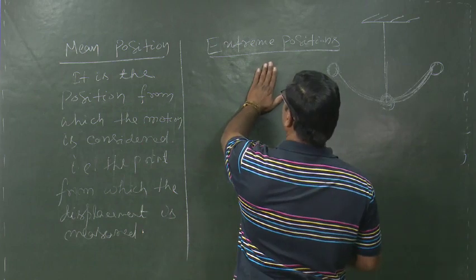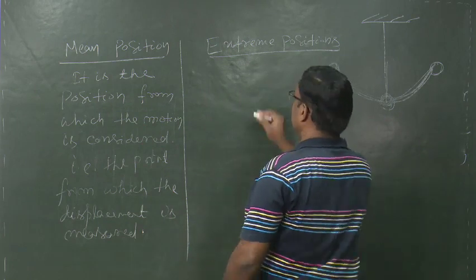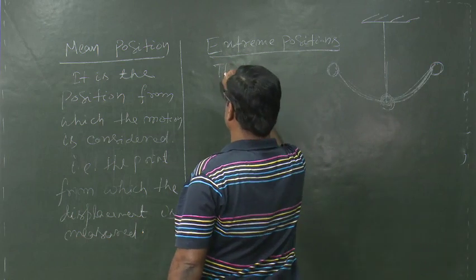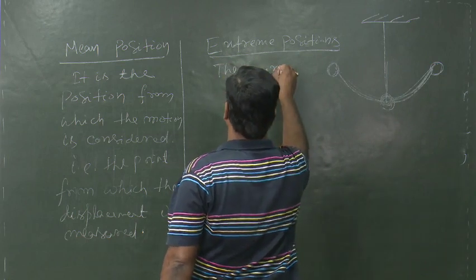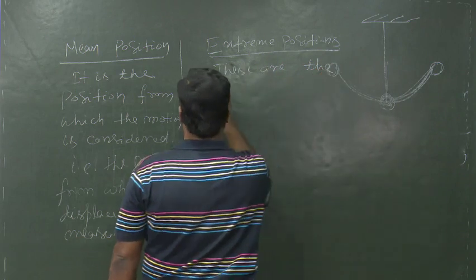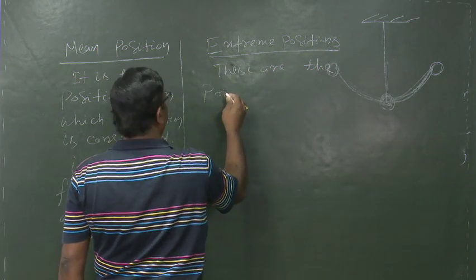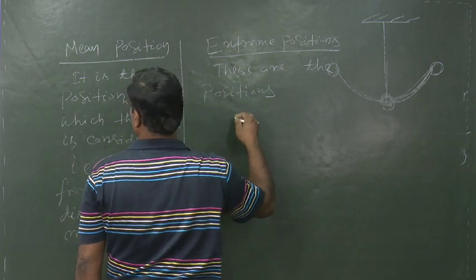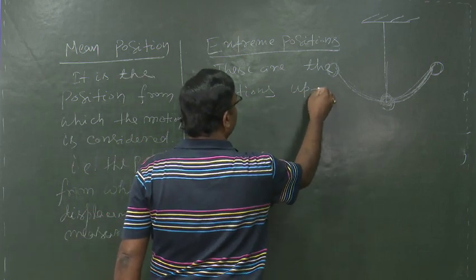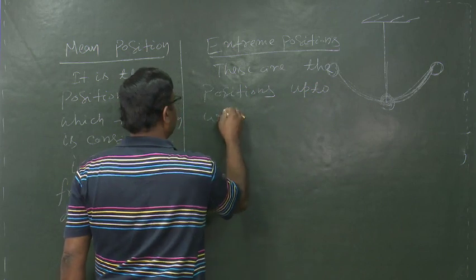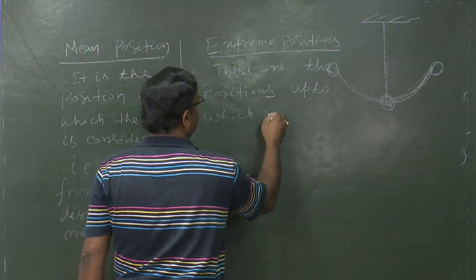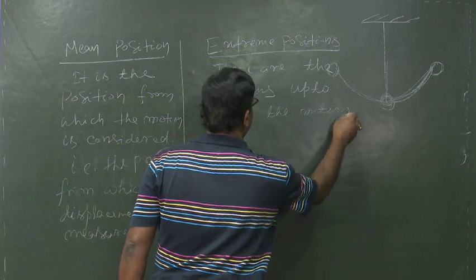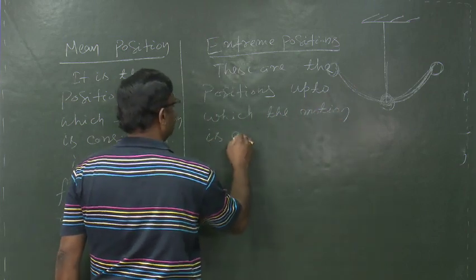Similarly, what is extreme position? There are two extreme positions, so we can write these are the positions up to which the motion is considered.